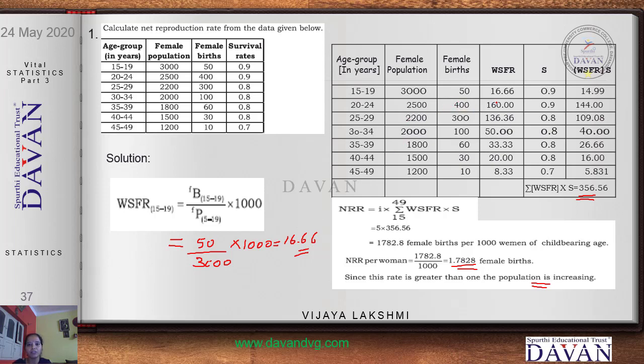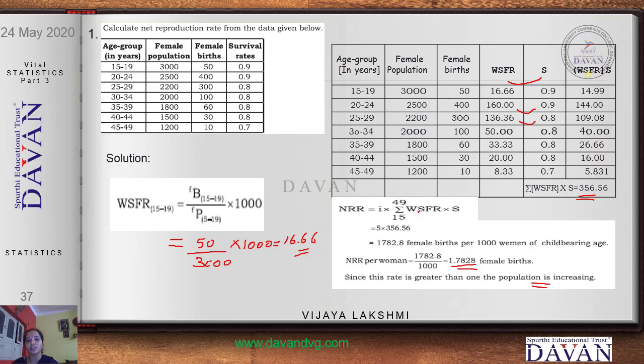Next, make the column of WSFR for the table. Then next, you have the survival rates being given, S, and next multiply WSFR into S and write it here. So that is 16.66 into 0.9, it is 14.99. Multiply 160 into 0.9, you get 144. 136.36 into 0.8, it is 109. Similarly, multiply the respective values and write them in their respective positions. Take the summation of this, that is your summation WSFR into S.